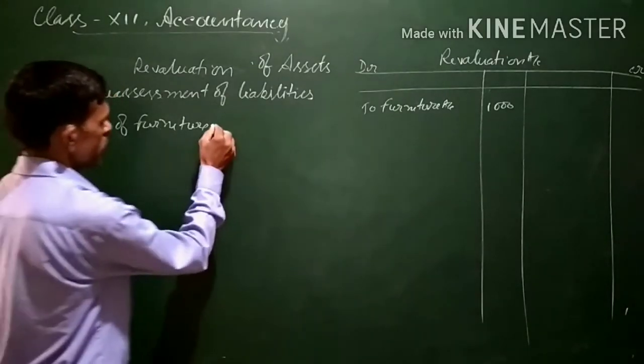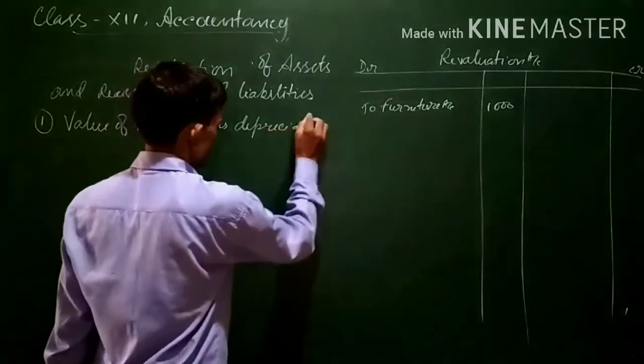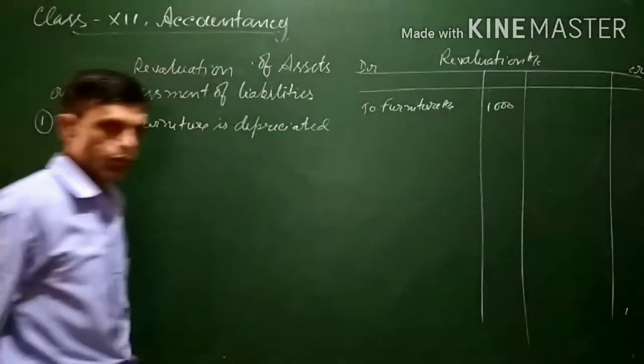Value of furniture may be given in the form of a percentage also.